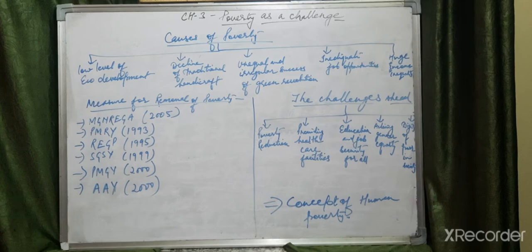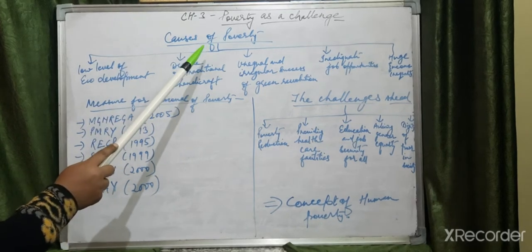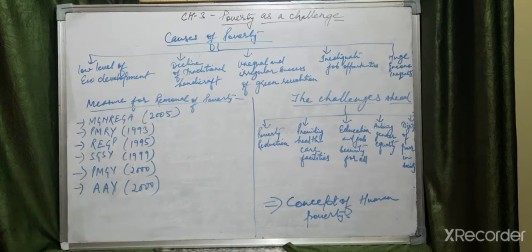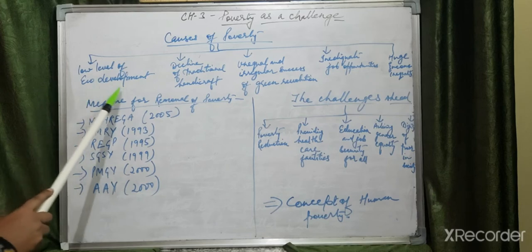Now, let's see the causes of poverty. There are so many causes. You can also think over it, but what is important is that you can judge yourself what is happening in the society. But the basic things which are lacking, due to which the causes of poverty are there, the people are more vulnerable to poverty. They have a low level of economic development.